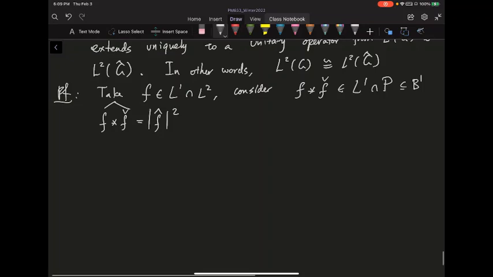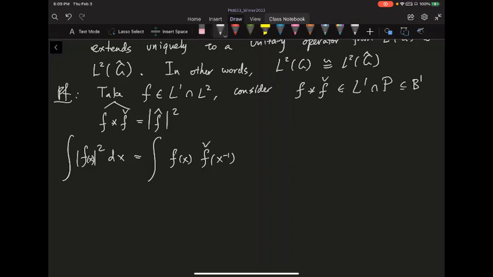So how do we do that? If I consider the integral of the 2-norm of f, this is the integral of |f(x)|^2 dx. One way of looking at this is that this is essentially just the integral of f(x) times f check of x inverse, because f check evaluated at x inverse gives you f of x bar.